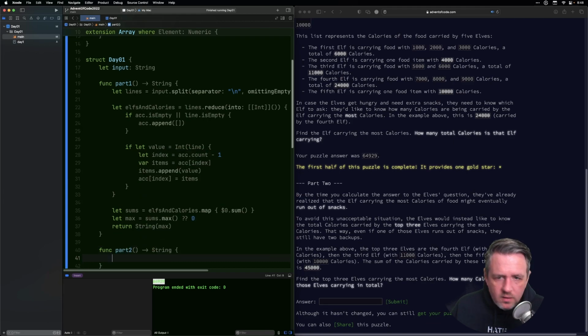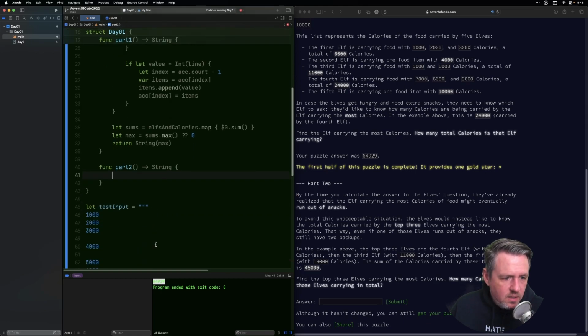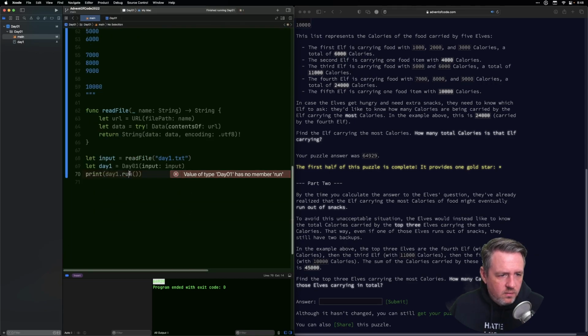Returns a string. Okay. By the time you calculate the answer to the elf's question, they've already realized that the elf carrying the most calories of food might eventually run out of snacks. To avoid this unacceptable situation, the elves would like to instead know the total calories carried by the top 3 elves carrying the most calories. That way, if one of those elves runs out of snacks, they still have 2 backups. In the example above, the top 3 elves are the 4th elf, the 3rd elf, and the 5th elf. The sum of the calories carried by these 3 elves is 45,000. So if we run...